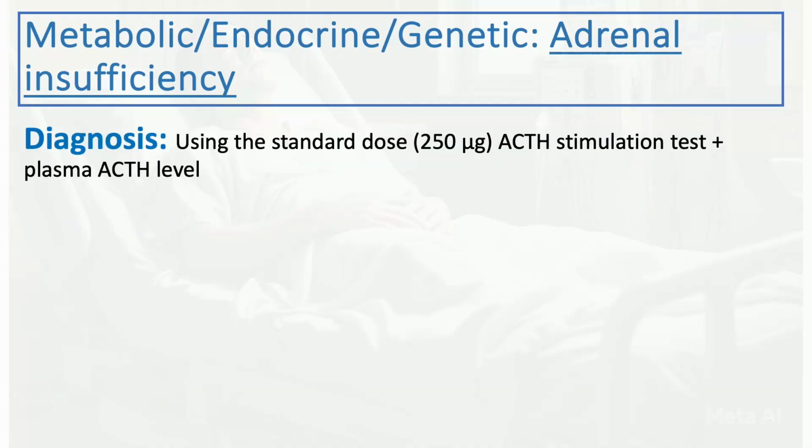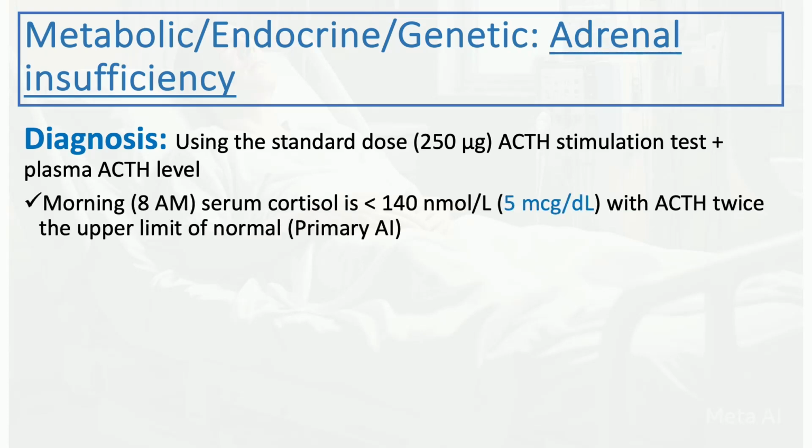Now, how to make the diagnosis? After you suspect adrenal insufficiency, you want to order the ACTH stimulation test, or cosyntropin stimulation test, with the plasma level of ACTH hormone. You want to do it in the morning. So you take the morning level, 6 to 8 a.m., and then you administer the standard dose, 250 micrograms of ACTH, and then you measure the level again after 30 minutes, and then after 60 minutes, an hour.